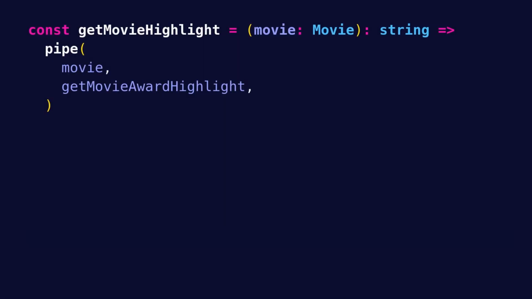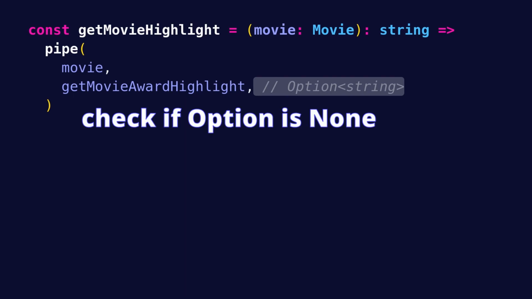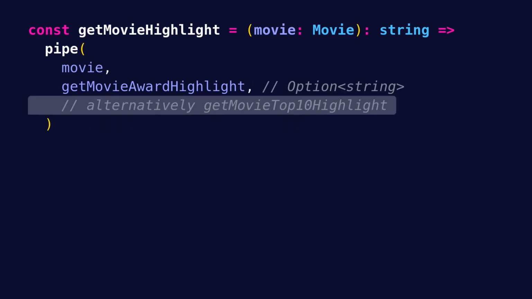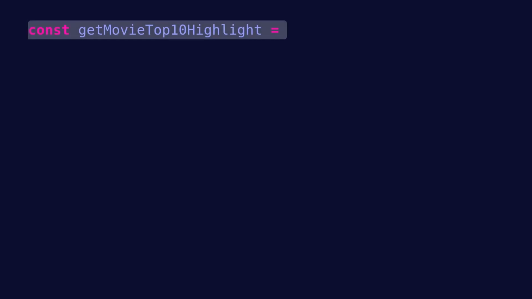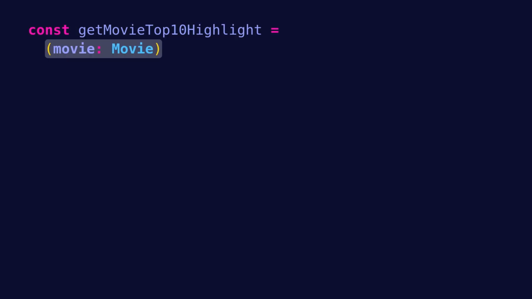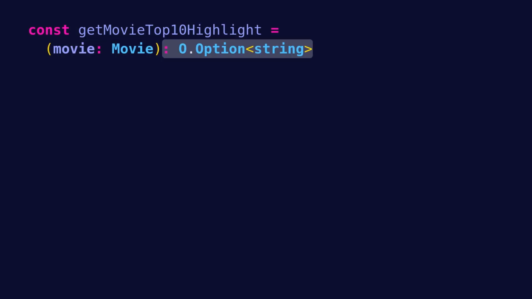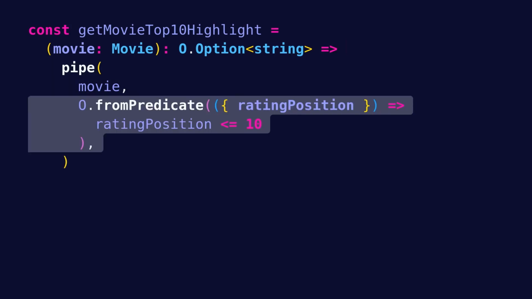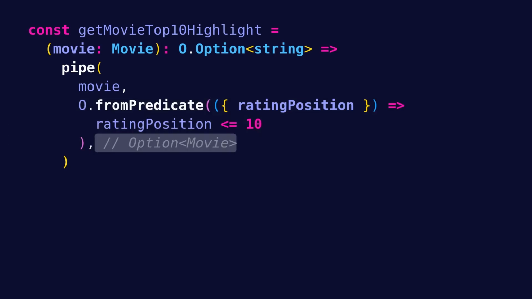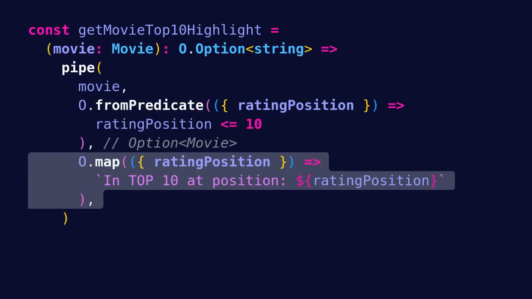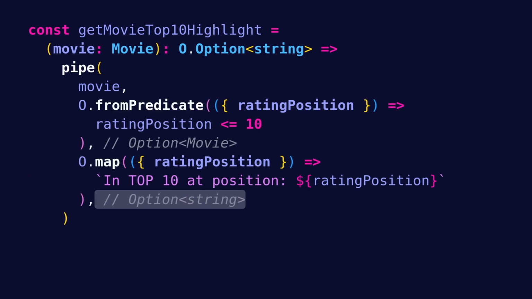Returning back to getMovieHighlight, after we piped the movie into getMovieAwardHighlight and got back an Option string, we should essentially check if the option is none, and if so, try to alternatively get the top 10 highlight by using getMovieTop10Highlight. We can define getMovieTop10Highlight as a function that takes a movie and returns an Option string. So here we pipe the movie into Option.fromPredicate, where the predicate checks if the rating position is less than or equal to 10, and so get back an Option movie, which holds a movie that is in top 10. Then we map that movie into the top 10 highlight, so the result is an Option string, which holds the top 10 highlight.